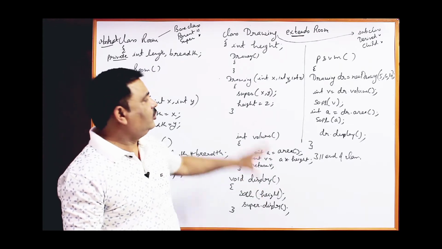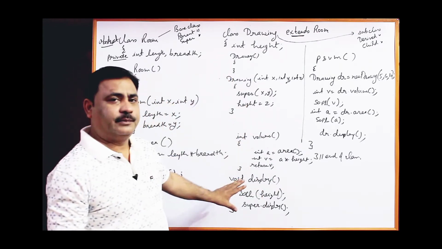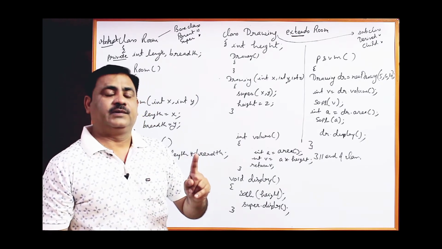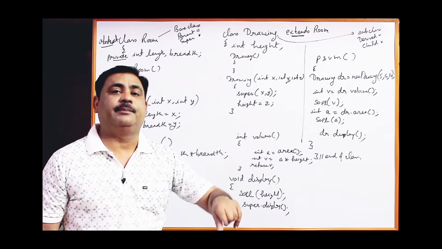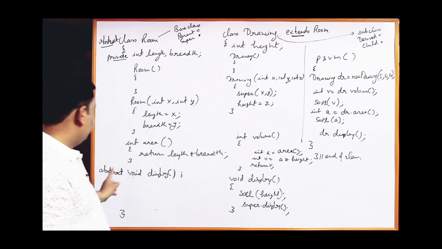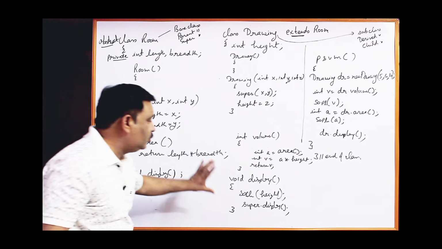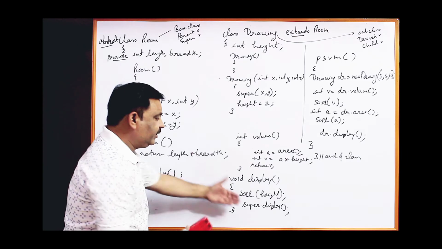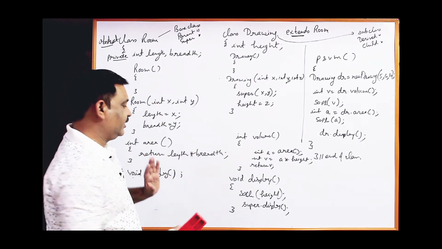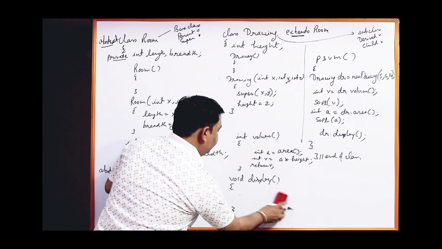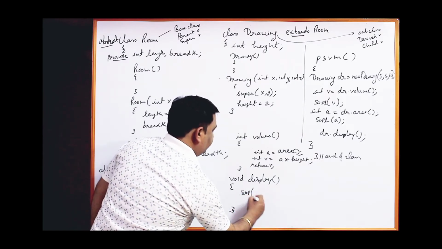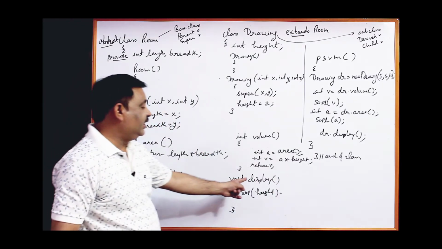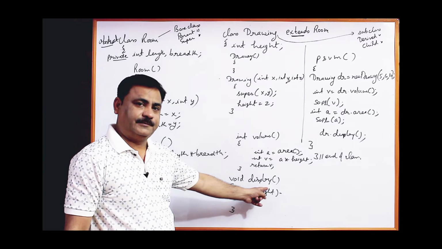Now what is the work of drawing class? In drawing class you can make any constructor, function, anything. But now it is a must to define the function which is declared abstract in the base class. Here abstract function display is declared, so it is a must to define this function. Coding can be any. You can write anything here, whatever you want. You can print height or whatever message you want, but the function name must be display.